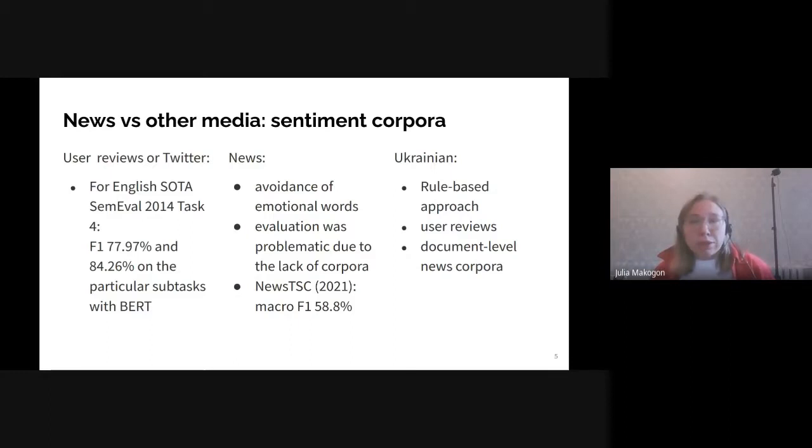The first thing we did at the start of the research was looking for existing corpora on targeted sentiment in the news. But to our disappointment, at that moment, there were no suitable datasets for targeted sentiment analysis in our domain. For Ukrainian and Russian, the work was mostly about the rule-based and lexicon-based approach in other domains or on document-level sentiment. Even more, the field of targeted sentiment analysis was under-researched. The main work was concentrated on Twitter and on user reviews. Those texts, stylistically and lexically, are very different from the news articles.